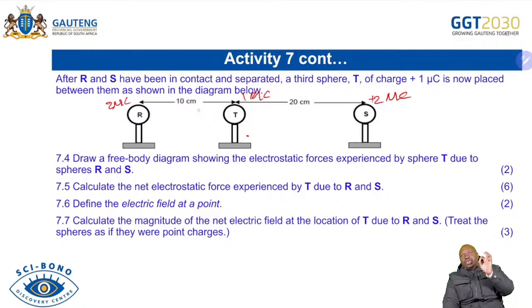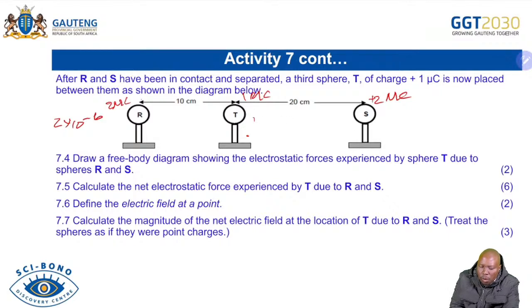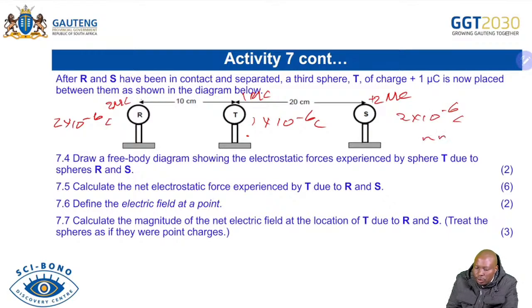But now we're bringing the third one in the middle of them, and we're given the distance. Remember the issue of SI units. Remember, our charge is in coulombs. So you must be able to convert the microcoulomb to coulombs, which is now 2 times 10 to the power of minus 6, 1 times 10 to the power of minus 6 coulomb, and then 2 times 10 to the power of minus 6 coulomb. Sometimes you will be given nanocoulombs, so you must know that nano is times 10 to the power of minus 9. Please don't forget pico is times 10 to the power of minus 12. So know all this conversion.